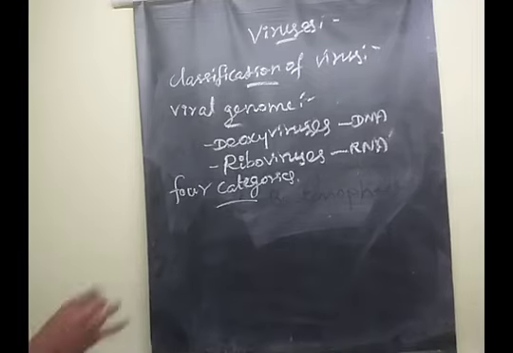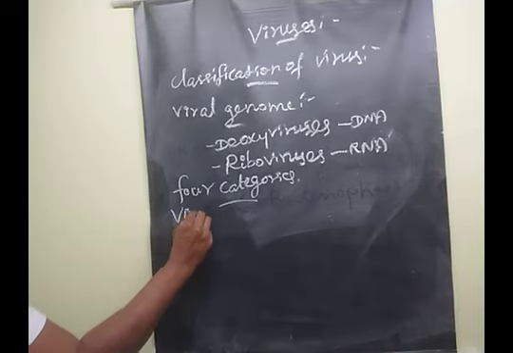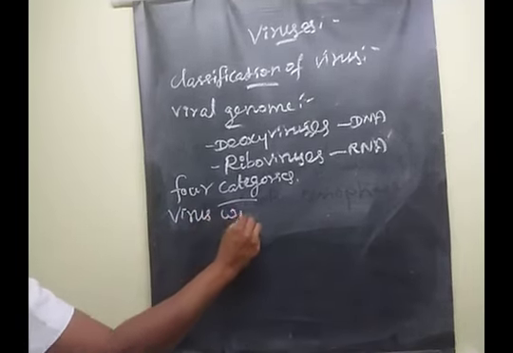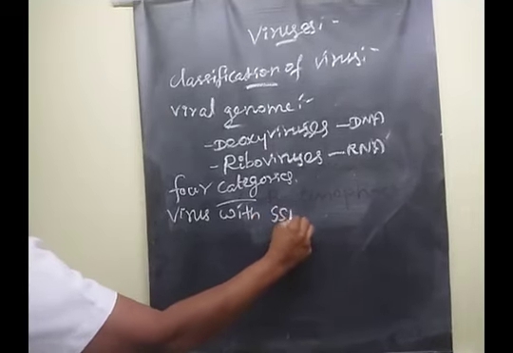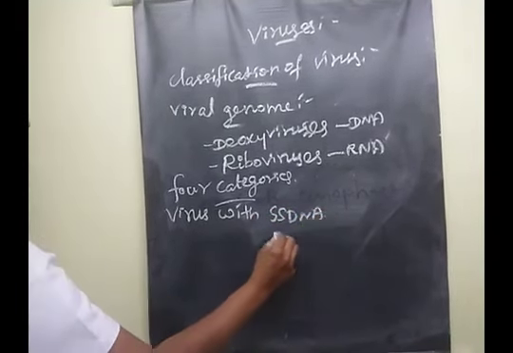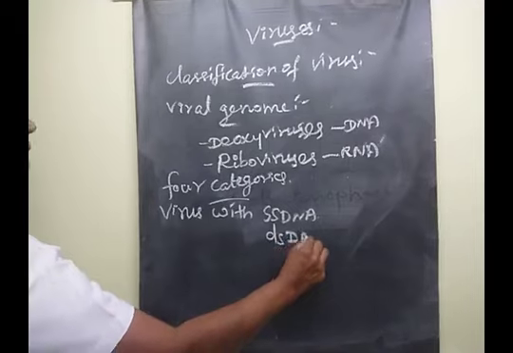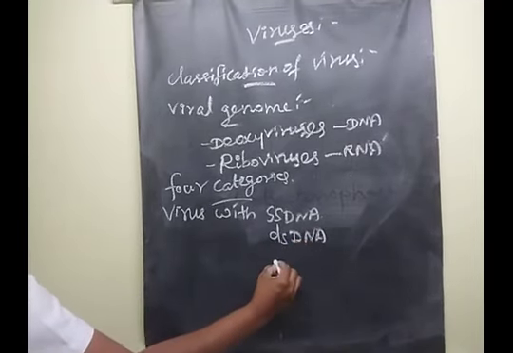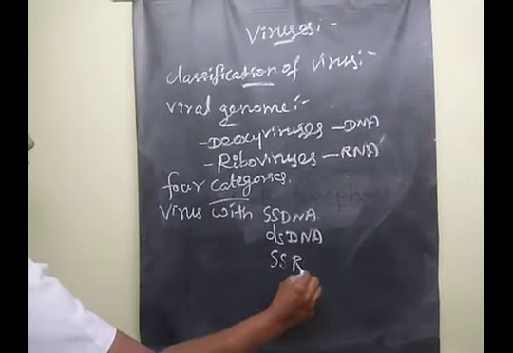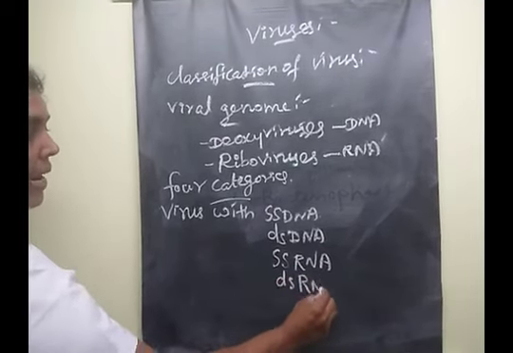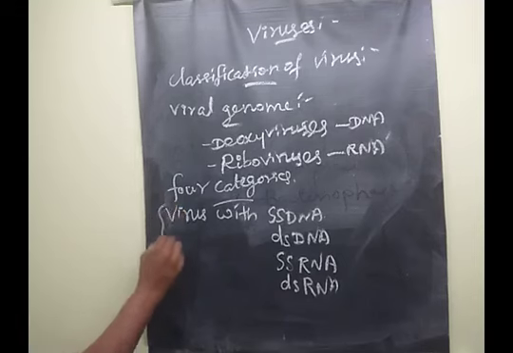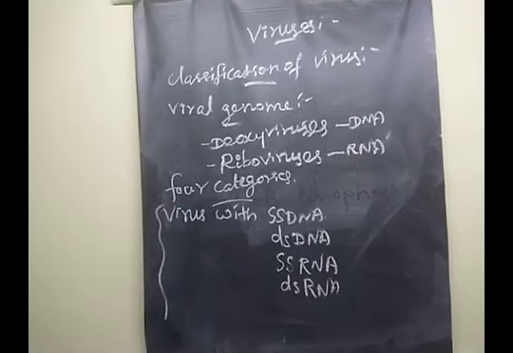What are the four categories? Viruses with single-stranded DNA and double-stranded DNA, and the next is single-stranded RNA and double-stranded RNA. Clear? These are the four categories of viruses.